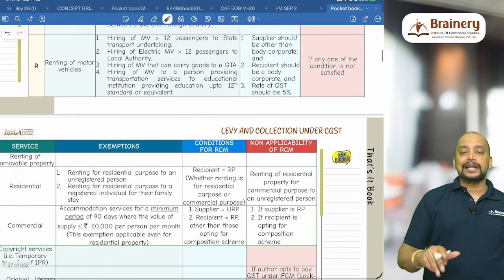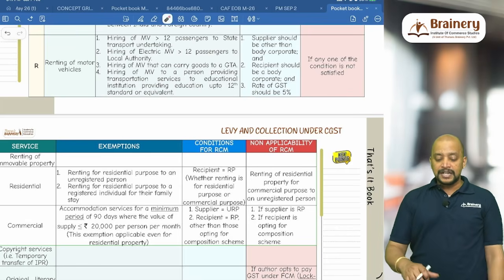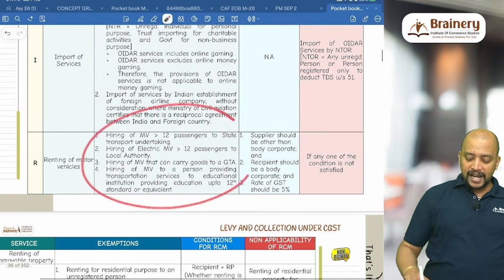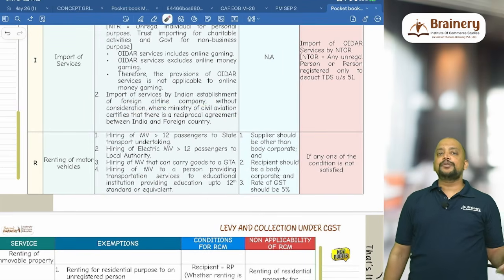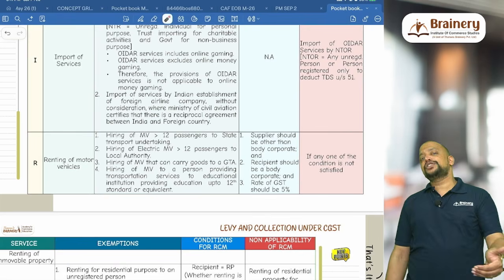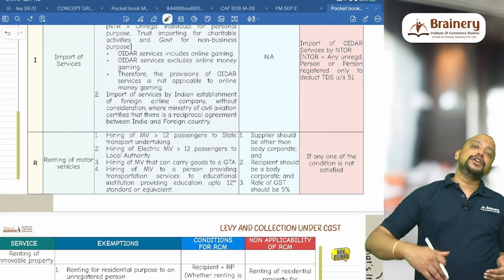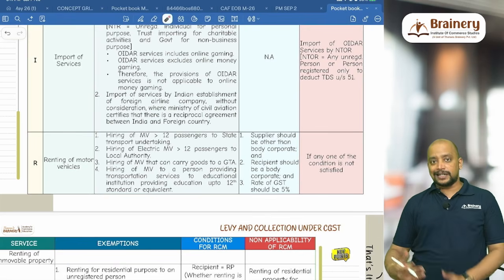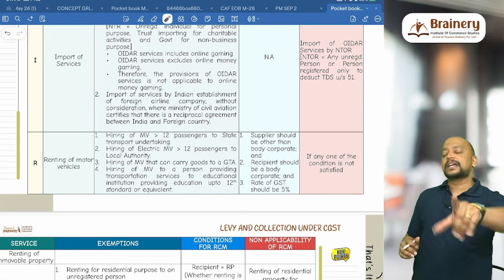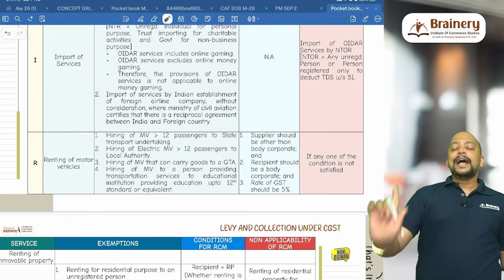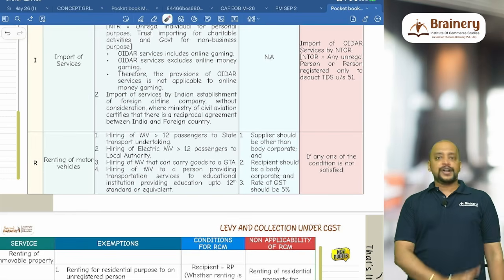Then SIR, R for renting of motor vehicles. When it comes to renting of motor vehicles, we have four exemptions. First, I have a motor vehicle that can carry more than 12 passengers that I am giving on rent to a state road transport undertaking. Any kind of motor vehicle, but the capacity should be more than 12 passengers. I am giving on rent to a state road transport corporation.